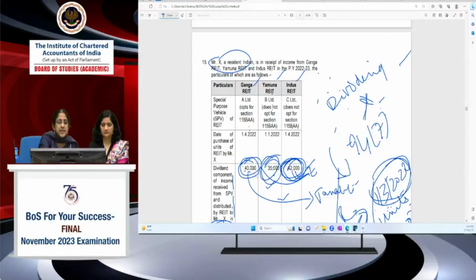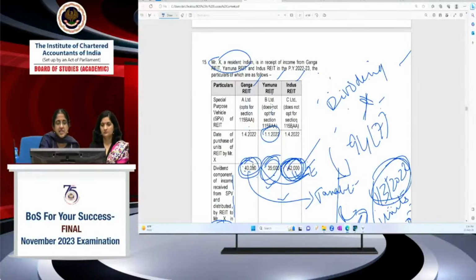Yamuna and Indus REIT, their SPVs are B Limited and C Limited. There are 3 different SPVs for 3 different REITs. In this case, B Limited does not opt for 115BAA, so the dividend income will be exempt. That is why dividend stripping provisions are attracted, provided other conditions are fulfilled. In this case, because it is going beyond the 3-month period, dividend stripping provisions are not attracted in case of Yamuna Limited. Indus Limited, again, C Limited is the SPV which does not opt for 115BAA. Because it does not opt for 115BAA, the dividend is exempt.